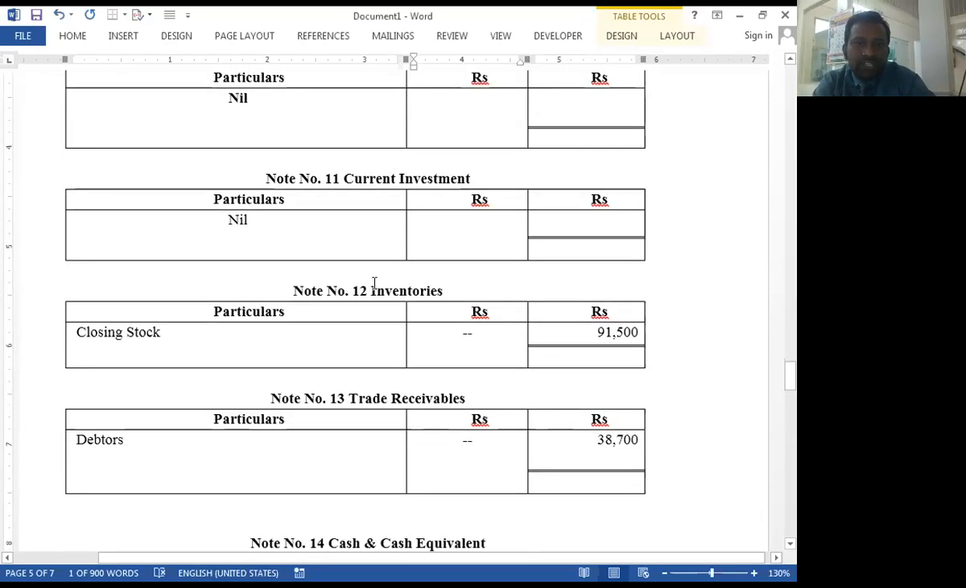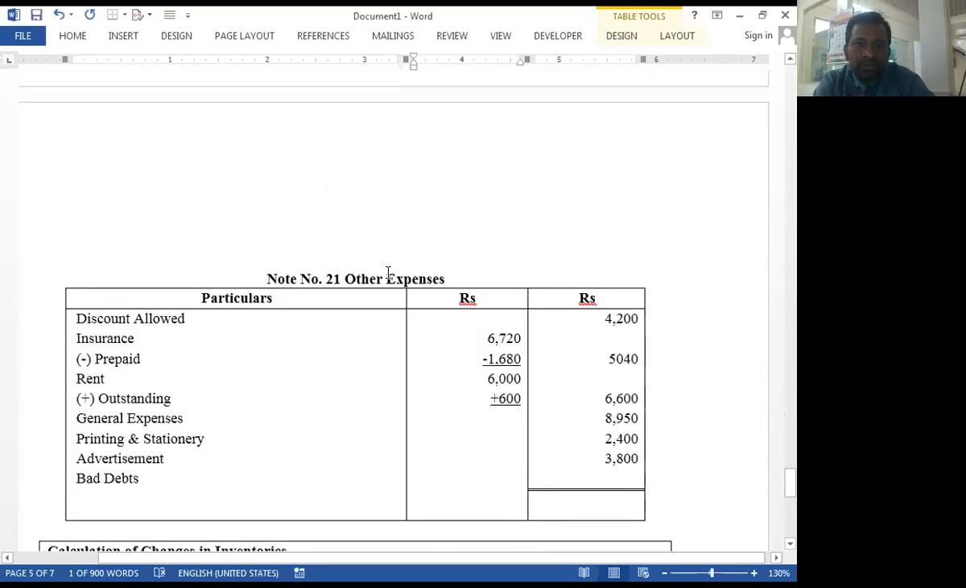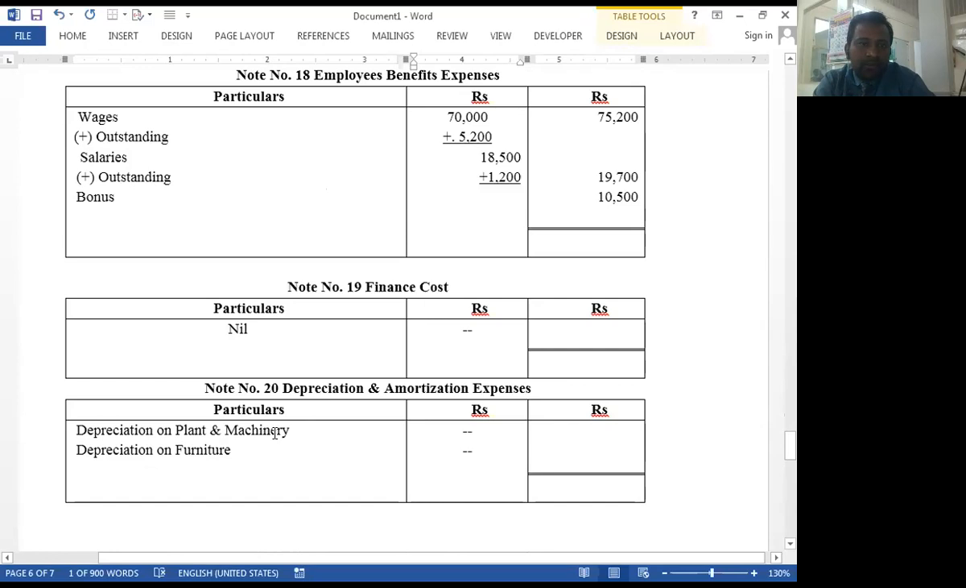Depreciation and amortization, notes number 20. Depreciation on plant and machinery and on furniture. So this is the second effect of depreciation. Transfer to depreciation and amortization expenses, note number 20.